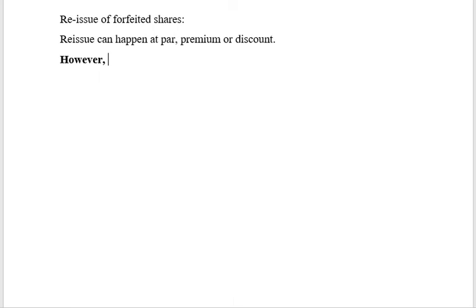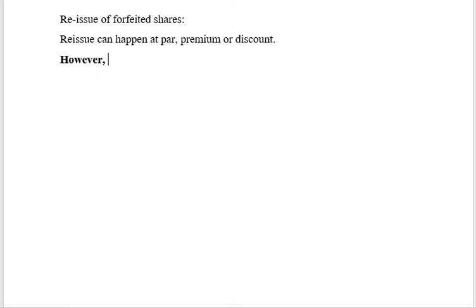So I cannot issue below 7 rupees. Why? Because if I issue it at, say, 5 rupees, what is the discount amount? 5 rupees is the discount amount. The issue price is 5 rupees, face value is 10, so the difference is 5. Whereas what was the gain at the time of forfeiture? 3 rupees was the gain at the time of forfeiture. So additionally, you are incurring a loss of 2 rupees, which is not allowed.